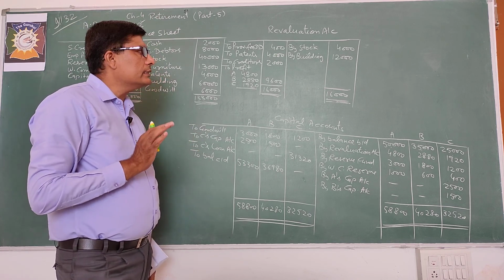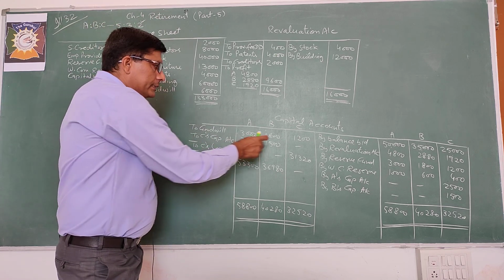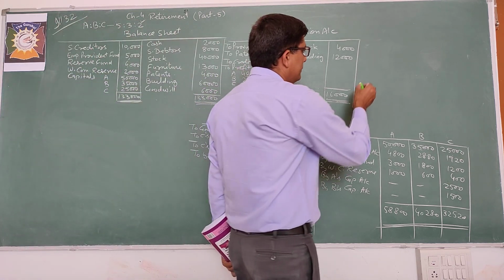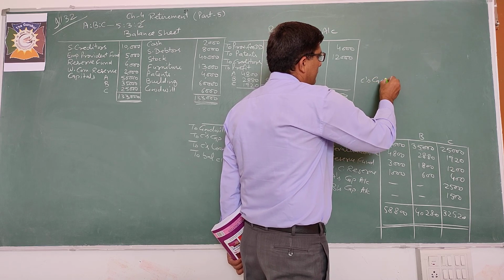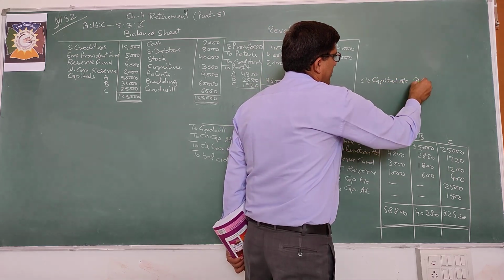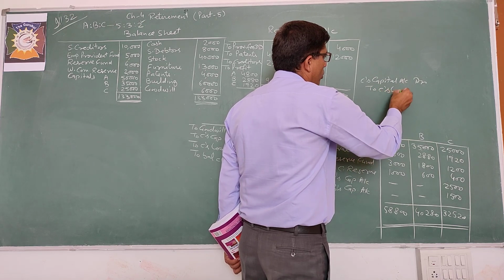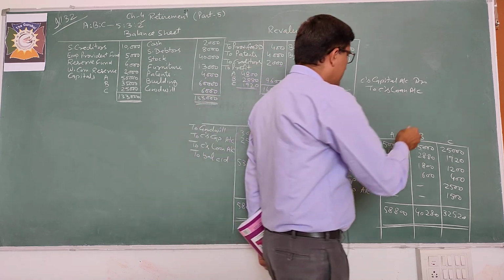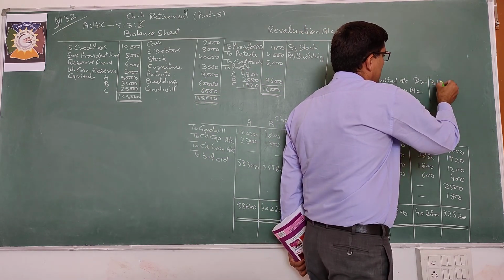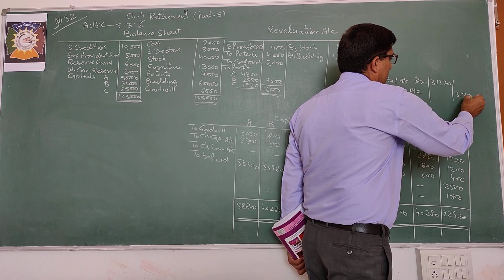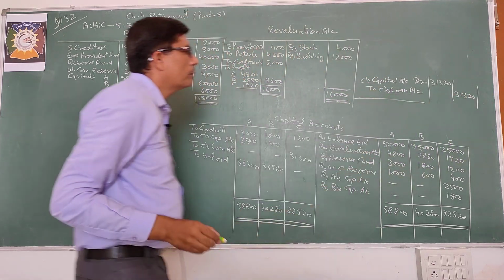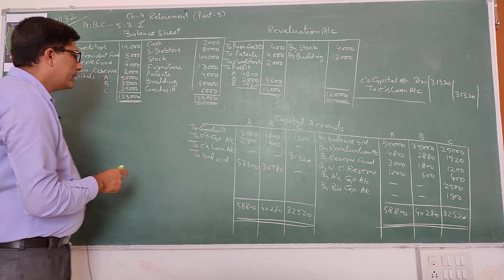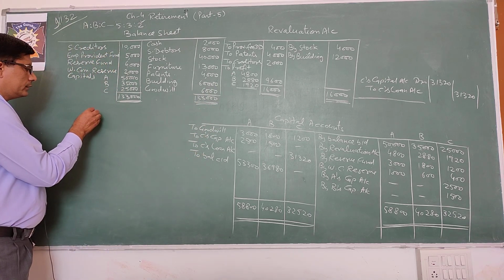One more journal entry is left. When C's balance is transferred to his loan account, entry for this will be C's capital account debit to C's loan account. Amount is 31,320. Okay, so you will pass the entry for transferring C's balance to his loan account. Now at last prepare the balance sheet, closing balance sheet.